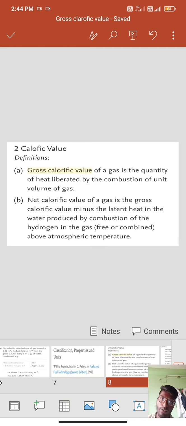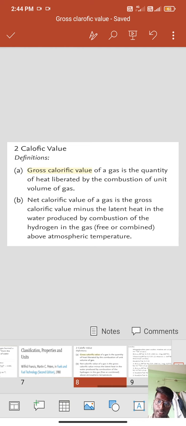Net calorific value of a gas is the gross calorific value minus the latent heat in water produced by combustion of the hydrogen in the gas above atmospheric temperature.